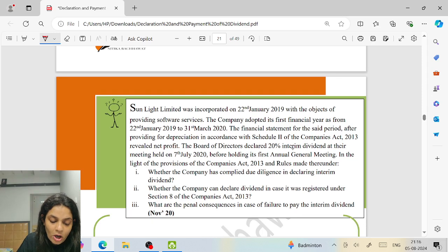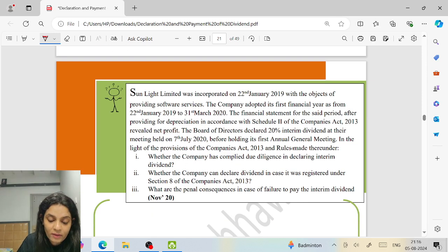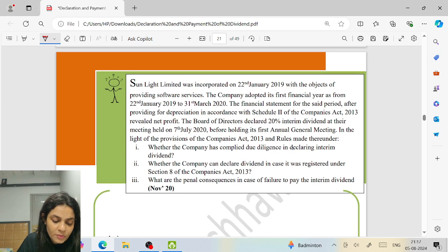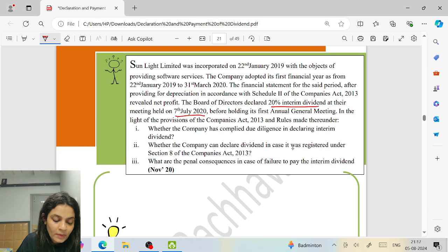Sunlight Limited was incorporated on 22nd Jan 2019 with the object of providing software services. The company adopted its first financial year as from 22nd Jan to 31st March 2020. The financial statement for the said period after providing for depreciation in accordance with Schedule 2 revealed net profit. The Board of Directors declared 20% interim dividend at their meeting held on 7 July before holding its AGM. In the light, whether the company has complied with the due diligence in declaring, yes. Can they declare? Yes, they can declare.